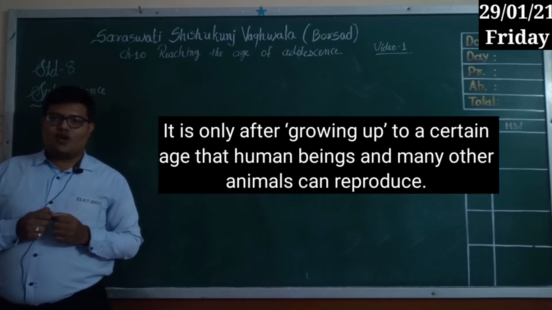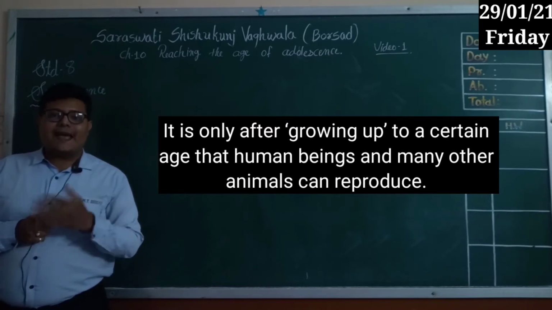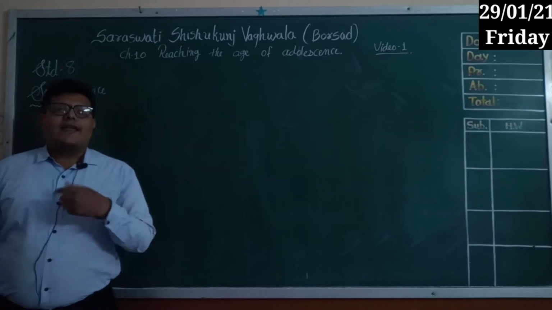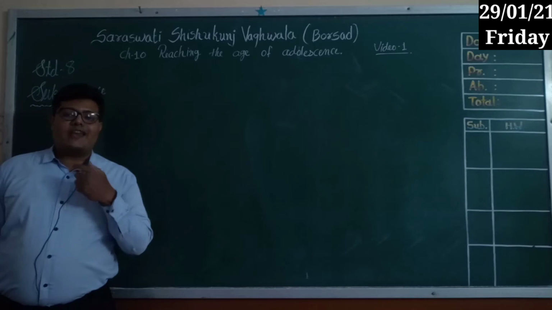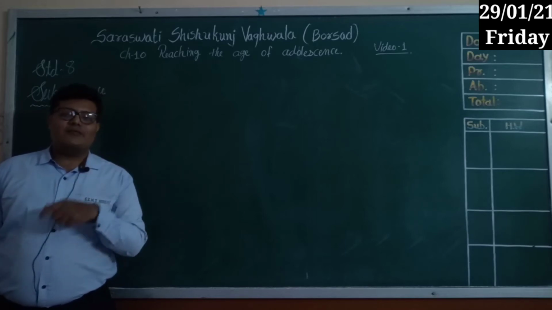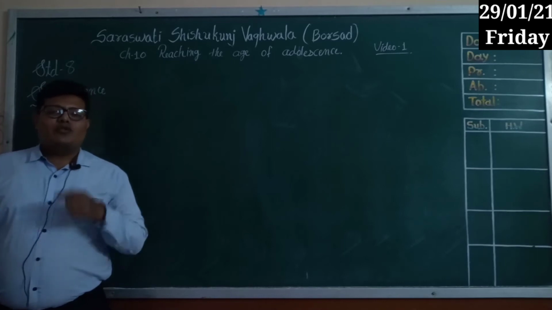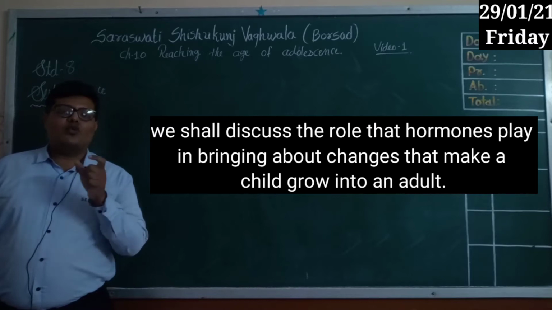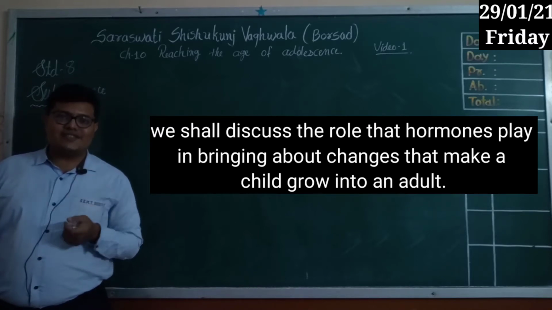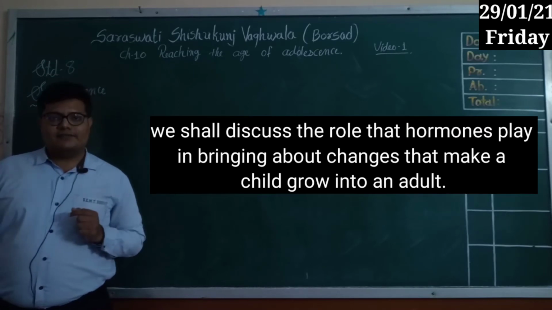In human beings also, there is a certain age after which some body organs develop and it becomes capable of reproduction. In this chapter, we are going to study what changes occur in a human body after it becomes capable of reproduction. In the 9th chapter, we studied the organs of the reproductive system. In this chapter, we are going to study the role of hormones in making changes and converting the child into an adult.